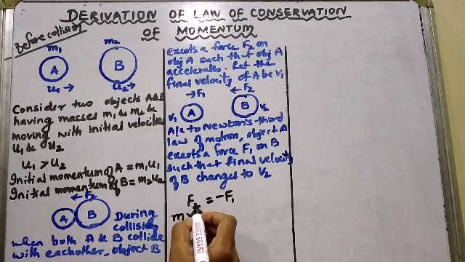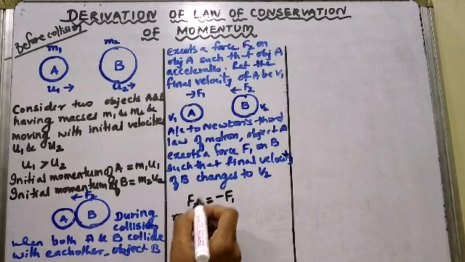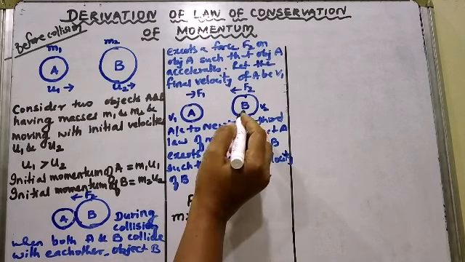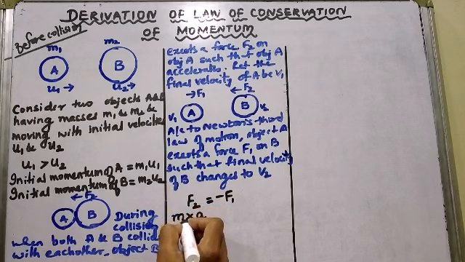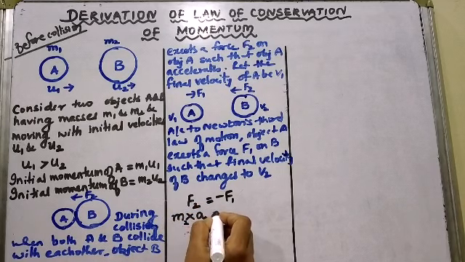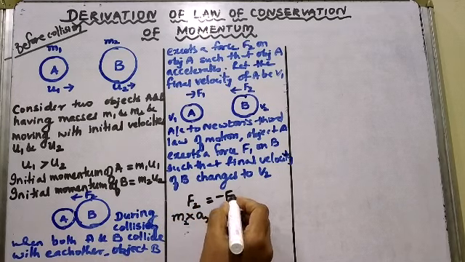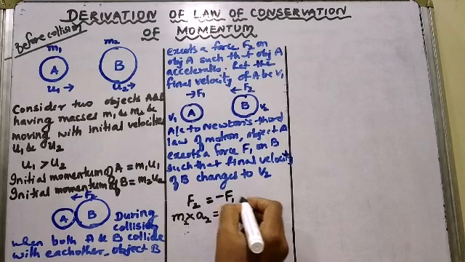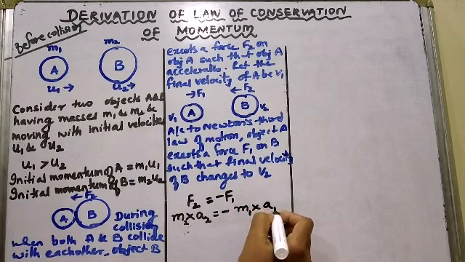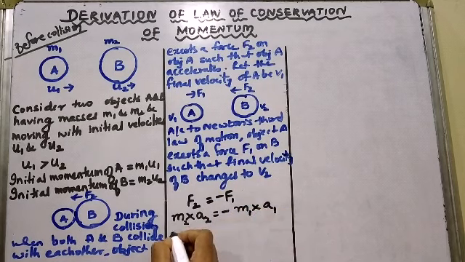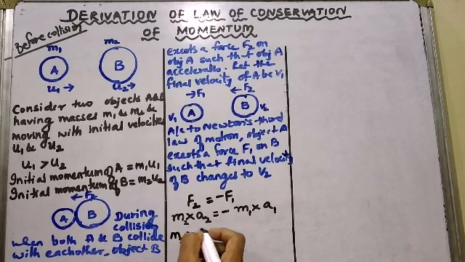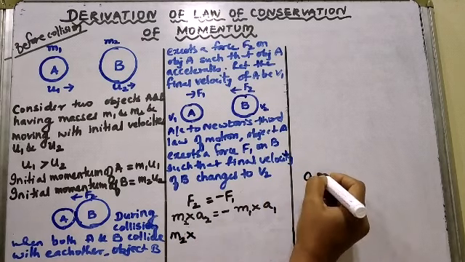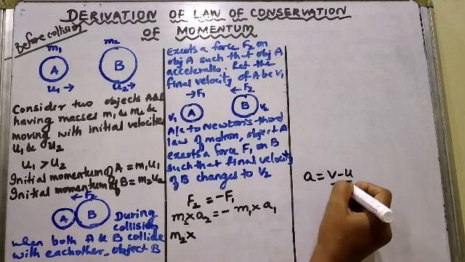This F2 will be the force exerted by B on A. So F2 will be m2 into a2, is equal to minus F1, the force exerted by A on B, that is m1 into a1. Now what is acceleration? V minus u upon t.